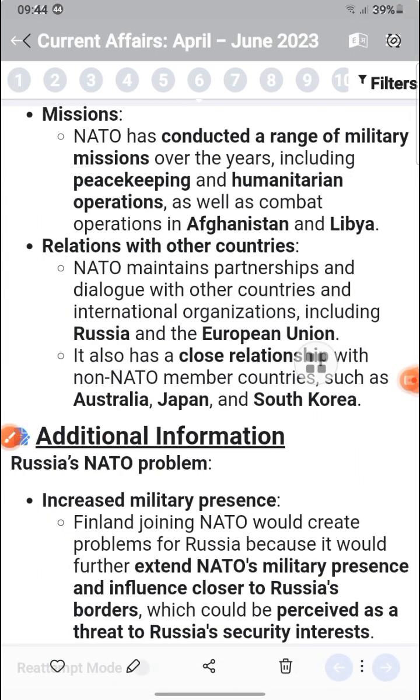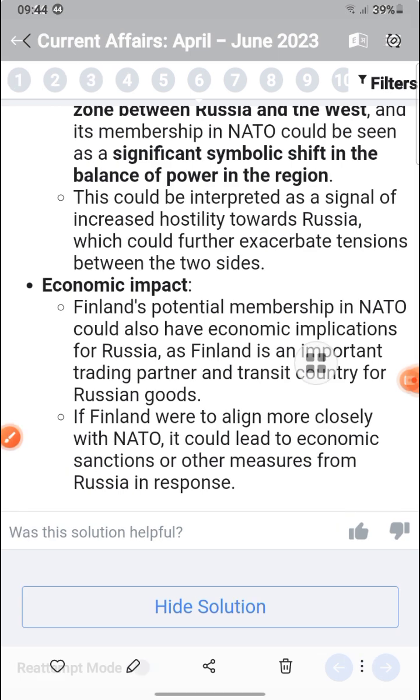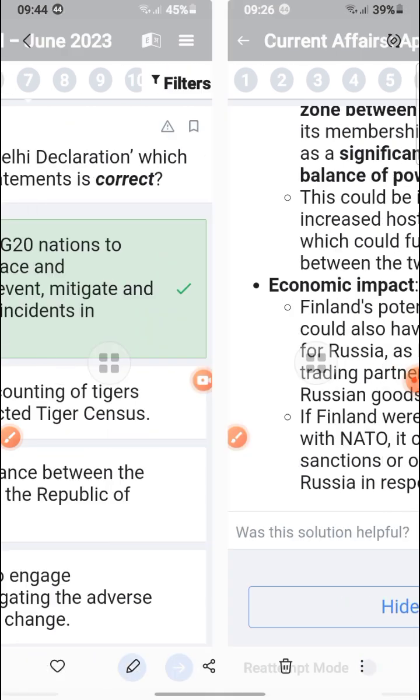NATO expansion would create a problem for Russia. It would further extend NATO's military presence and influence closer to the Russian border. There are also economic implications for Russia, as Finland is an important trading partner. If Finland aligned more closely with NATO, it could lead to economic sanctions on Russia.